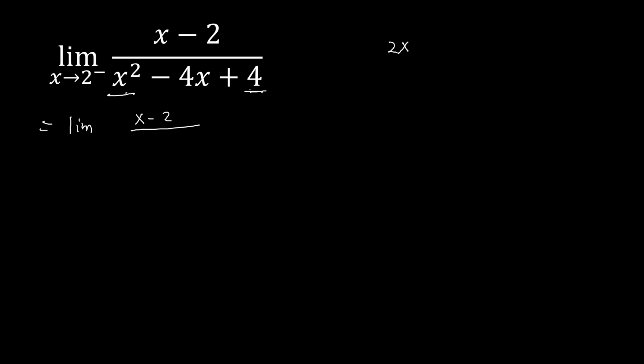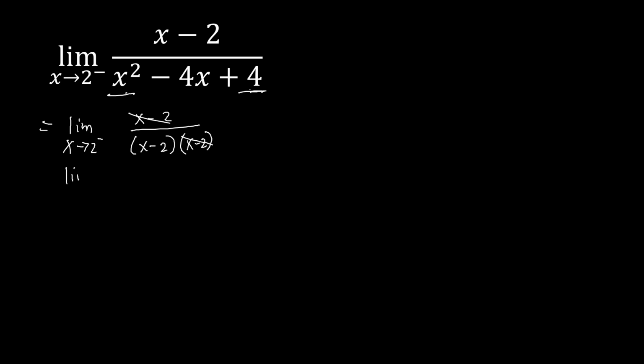Or you can just do the way how we factor our trinomial here by simply getting the factors of 4, in which once you add the factors that will lead to a negative 4, that's really fine. Here we've got x minus 2, because that's a perfect square trinomial. We just have to get the square root of the first term and the last term, and then we copy the sign of the middle term. So we have square root of x squared is x, square root of 4 is 2, and then we have a minus sign in the middle. So we have x minus 2 and another x minus 2 here, or you can have x minus 2 squared, as x approaches 2 coming from the left side. So this can be canceled.